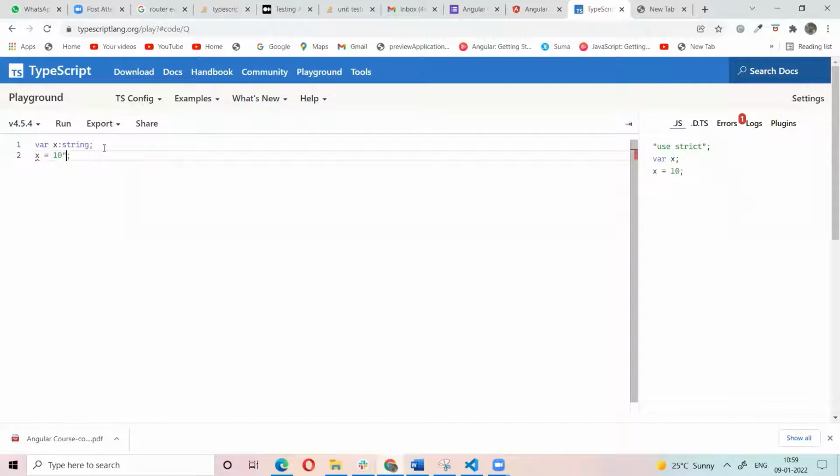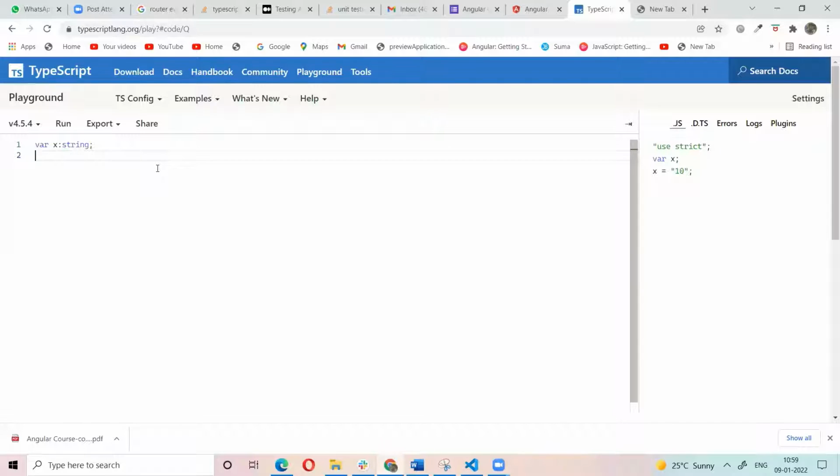So if we assign the string here, the error will go. This is the main purpose of TypeScript. In TypeScript, we need to specify the types for every variable declaration, and some functions take arguments. For the arguments also we need to give a type. Some functions return a value, and we need to specify what type of data it will return.